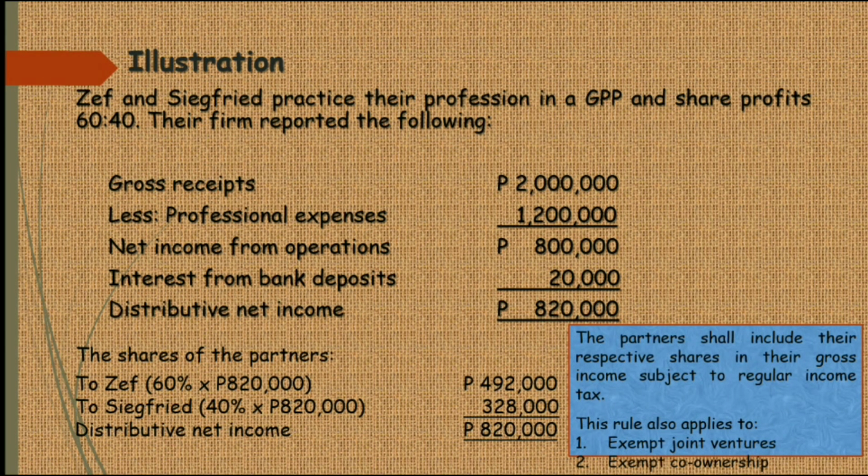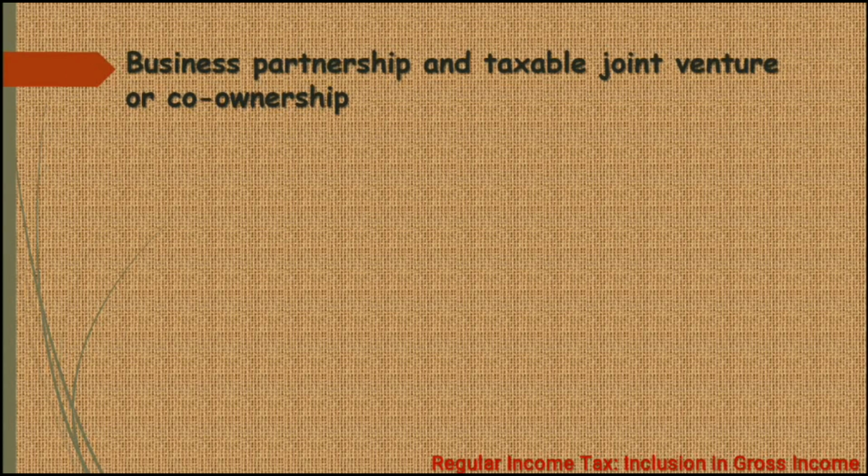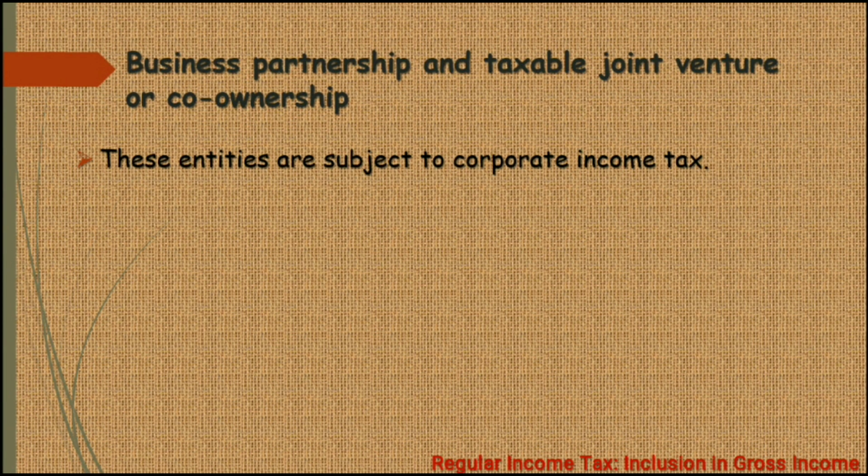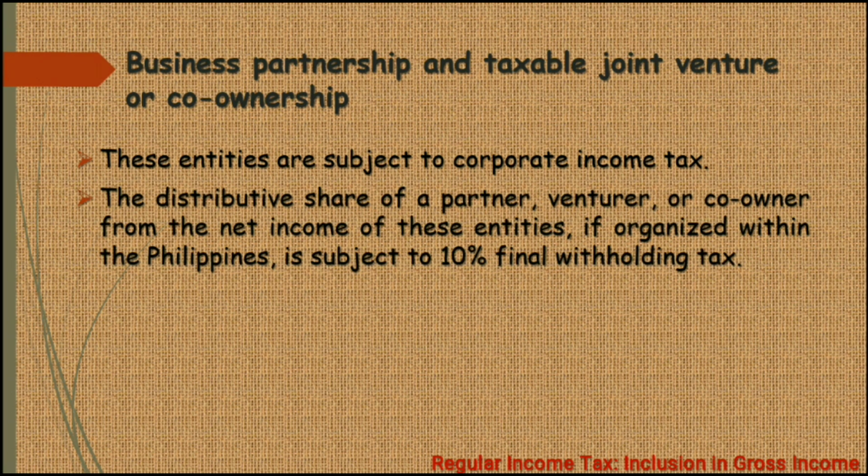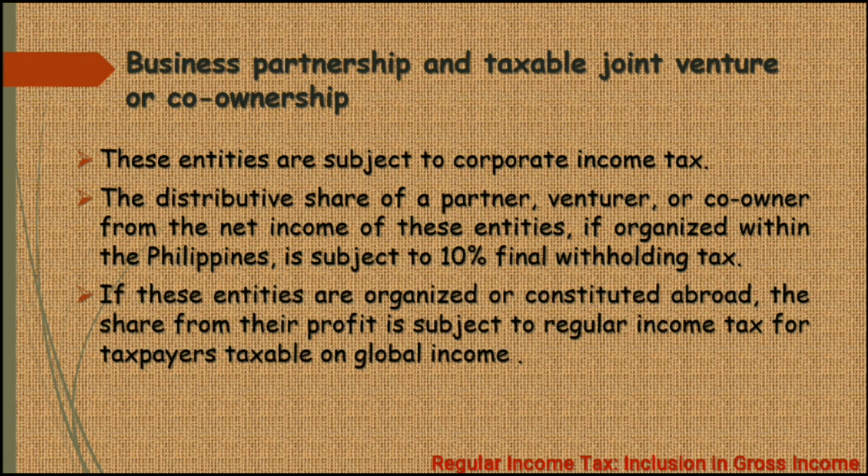And take note that this rule also applies to exempt joint ventures and exempt co-ownership. For a business partnership and taxable joint venture or co-ownership, itong mga entities na to, they are subject to the corporate income tax. The distributive share of a partner, venture, or co-owner from the net income of these entities, if organized within the Philippines, is going to be subject to the 10% final withholding tax. And then if these entities are organized or constituted abroad, the share from their profit is subject to the regular income tax for taxpayers taxable on global income.